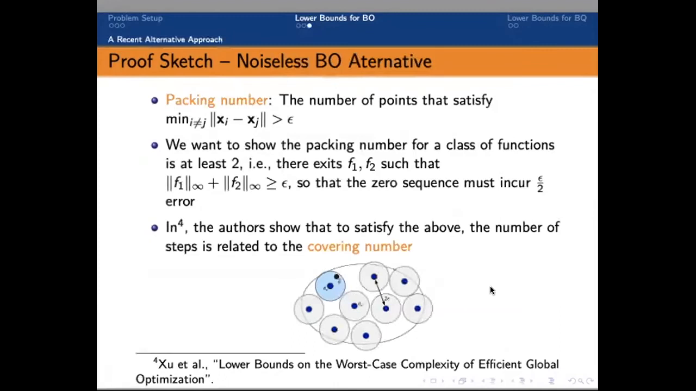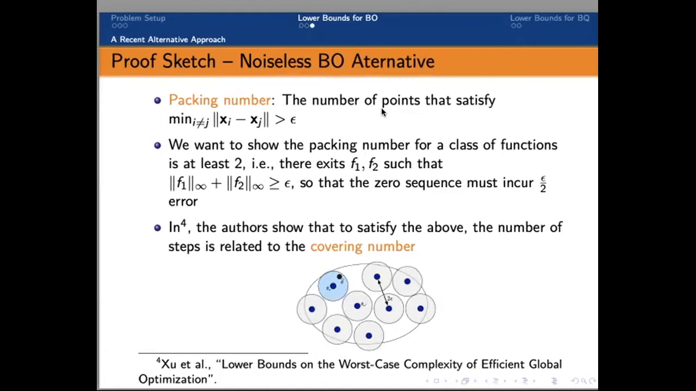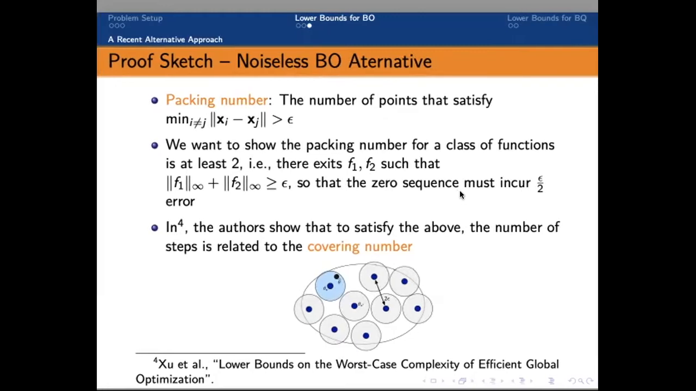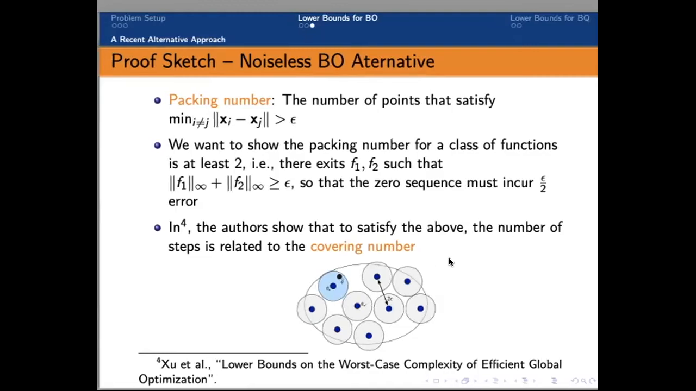All right, so here we show another interesting viewpoint of the lower bound of noisy BO, from a recent paper using packing and covering number theory. We want to show that there exist at least two RKHS functions such that their distance is at least epsilon. In this paper, the authors show that to satisfy this property, the number of samples needed is related to the covering number of the function class, which is the number of functions that we can cover the domain with. This actually shares a similar viewpoint as our previous method, where we have sliced the domain equally to fit all these functions.